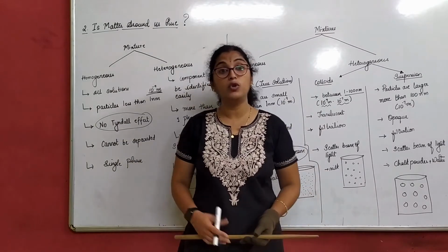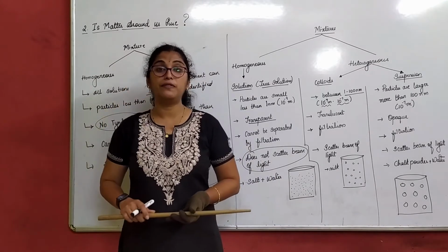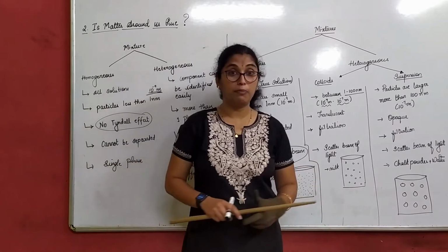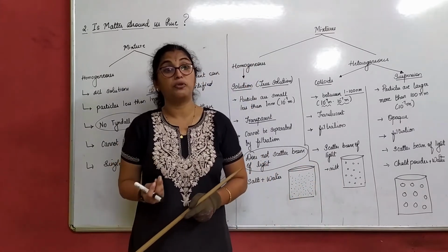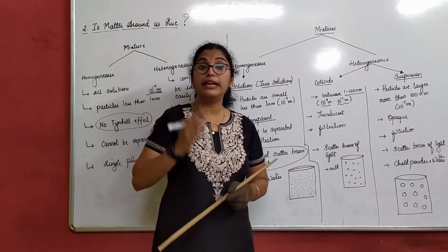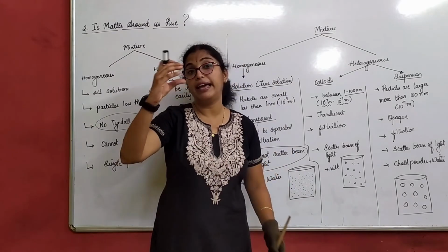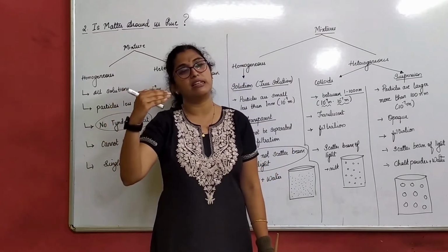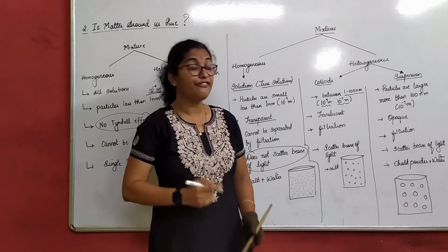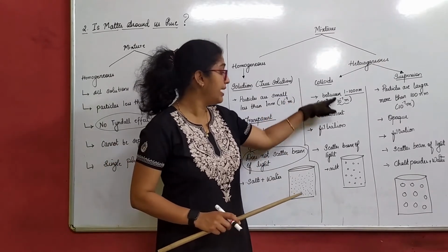Now you can ask me, how do I separate milk using filtration? Not easy, right? If I just pour it on the filter paper, it will go straight through. But actually, if you add some more water to the milk and leave it undisturbed for some time, a part of the thick milk will settle down and the layer of water will be slightly raised up. Quite difficult to understand here, but just imagine that colloidal solution.